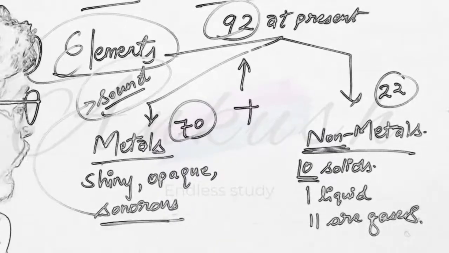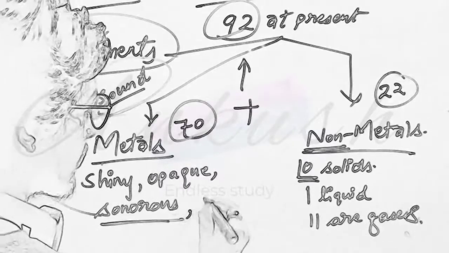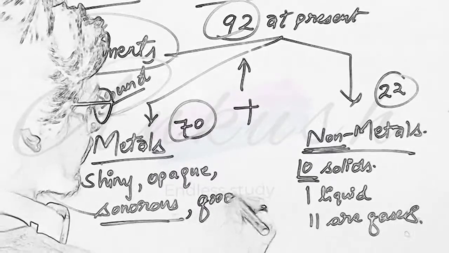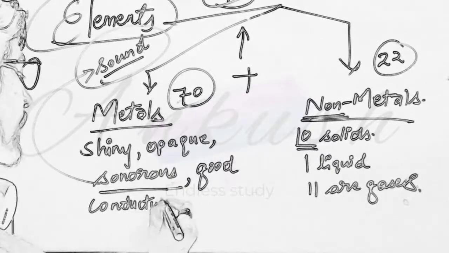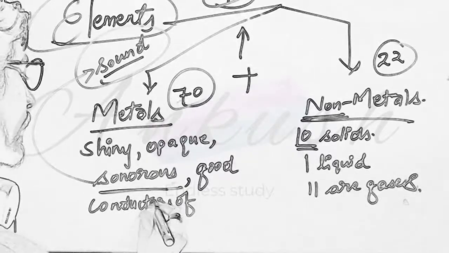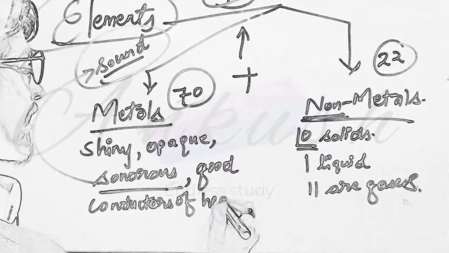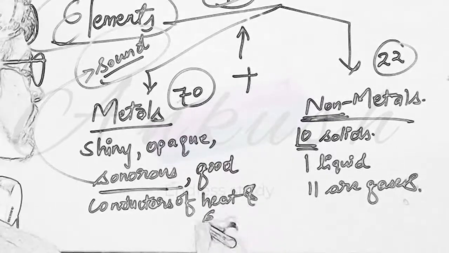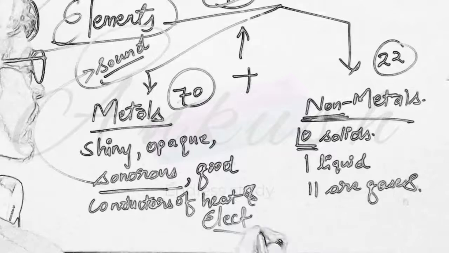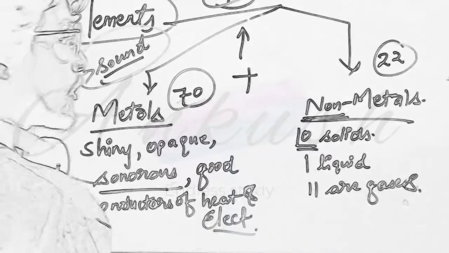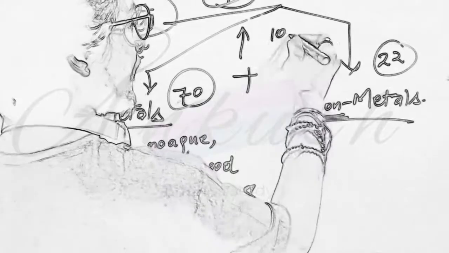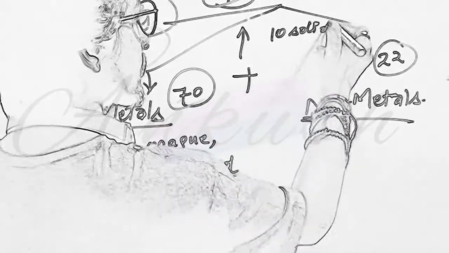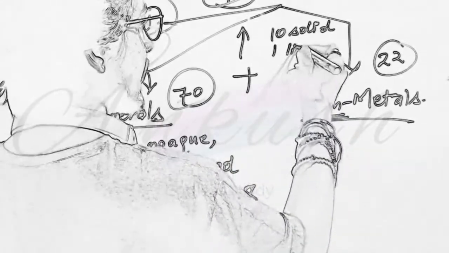This is what sonorous means. Next, these are good conductors of heat and electricity. And if we talk about non-metals, as we know now that 10 are solid, 1 is liquid,